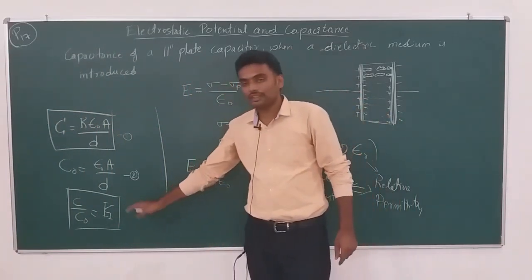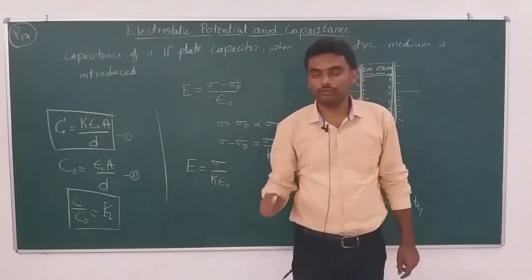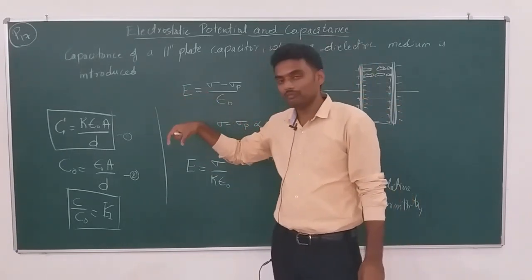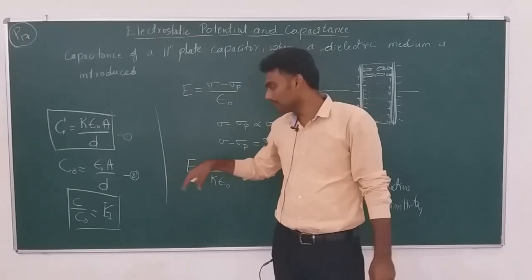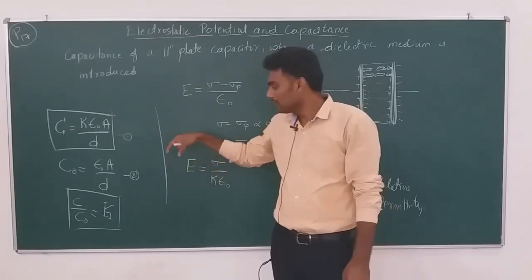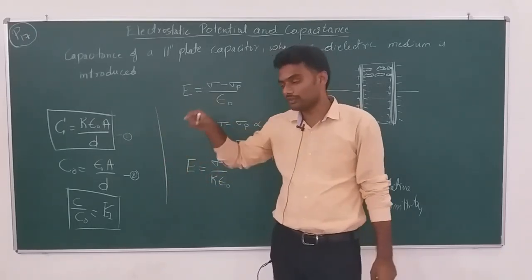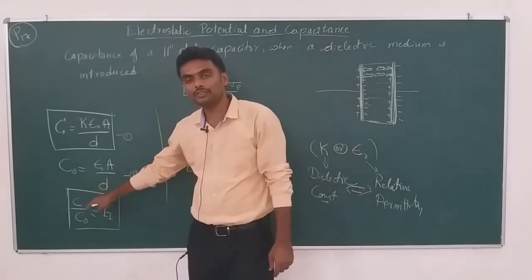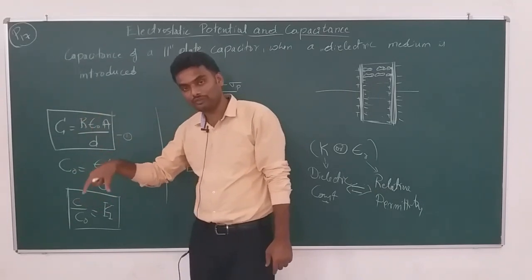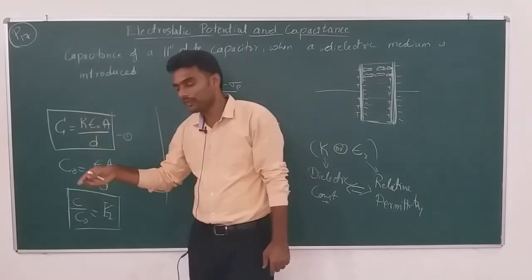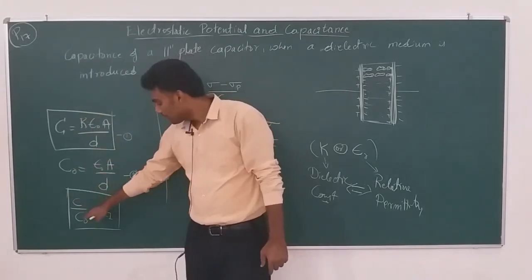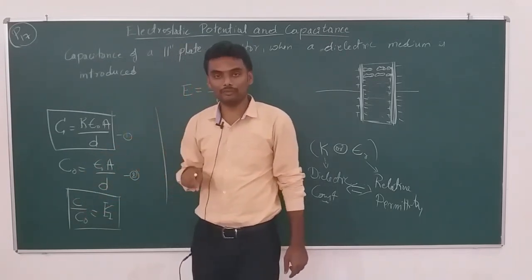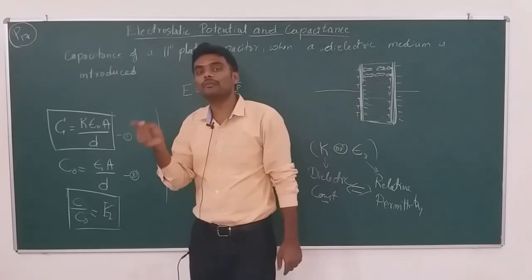This dielectric constant can now be defined as the ratio of the capacitance of a parallel plate capacitor in the presence of a medium to the capacitance of the same capacitor in the absence of that medium, or we can say in vacuum.